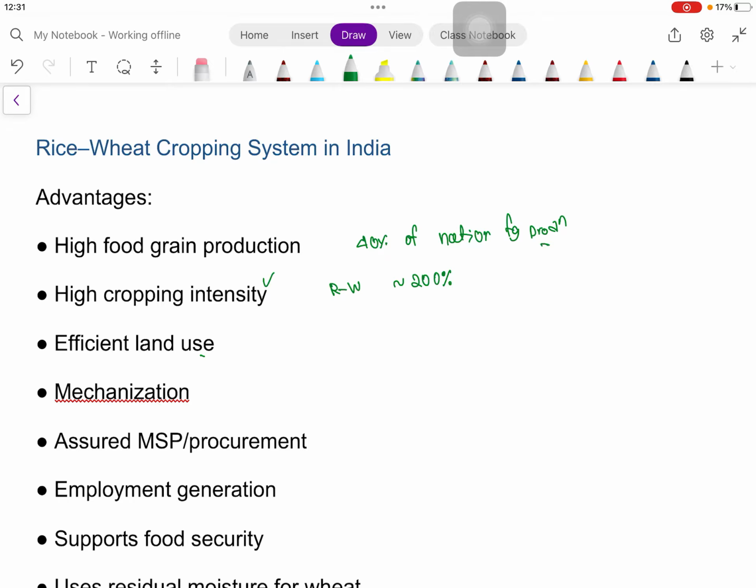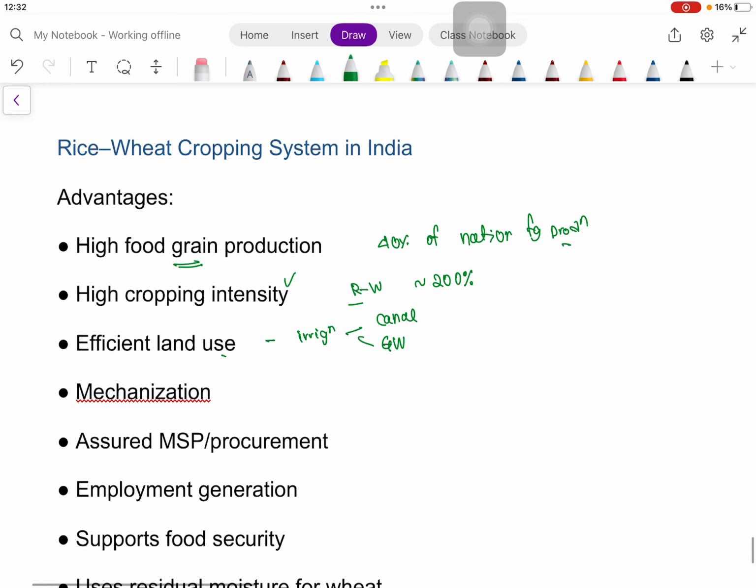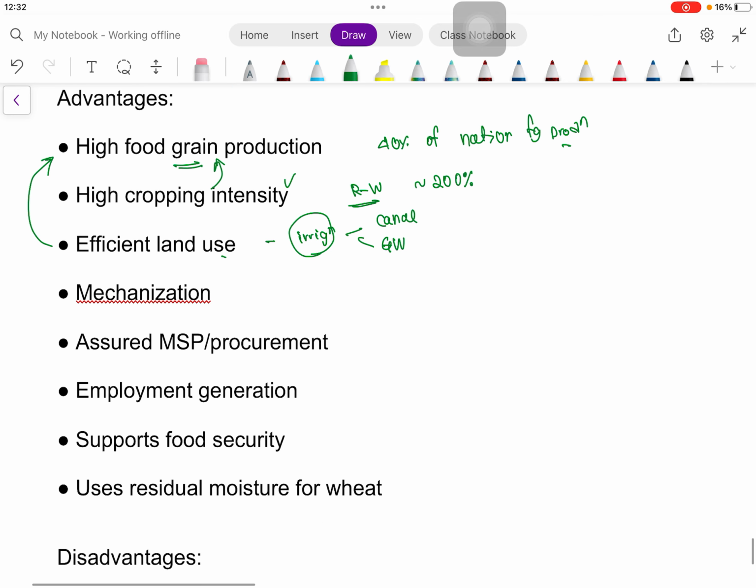How is the land use efficient? Because the irrigation infrastructure is well developed here. Irrigation in terms of canals, and in terms of groundwater, that is tube well or borewell. So this irrigation ensures stable production. So how is high food grain production actually achieved? By doing this double cropping, rice followed by wheat. Irrigation also leads to high food grain production.